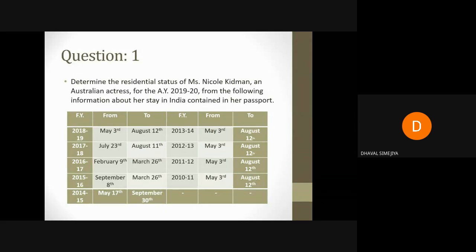Hello, what is the answer of question number 1? Anyone solved or tried to solve the question? Hello, I have given you one question in residential status.